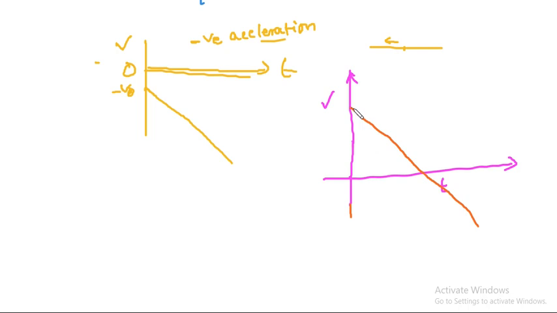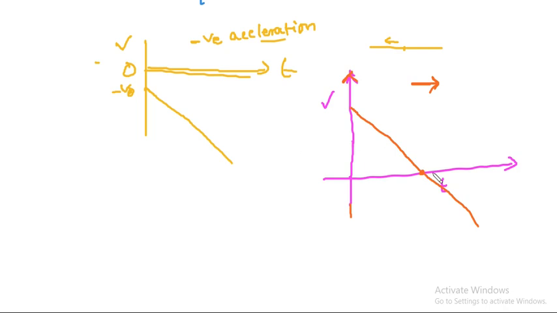Initially the particle was moving with positive velocity. Its velocity is positive, isn't it? But it is reducing. That means it is moving in the positive x direction, but velocity is reducing with constant rate, and finally it is becoming zero here.